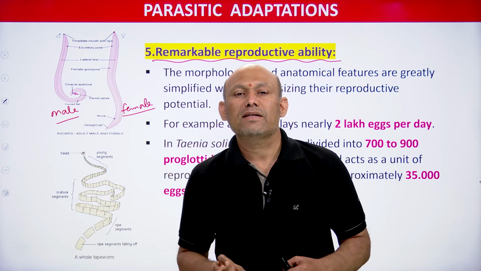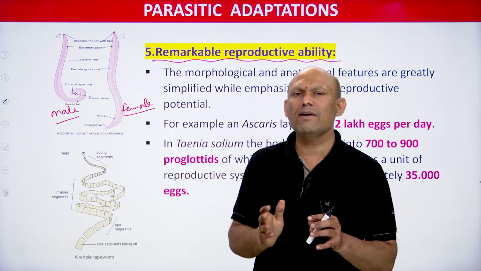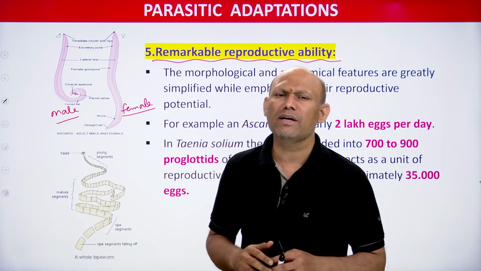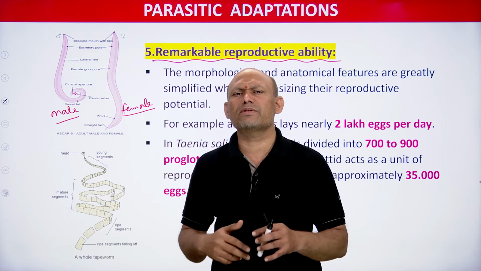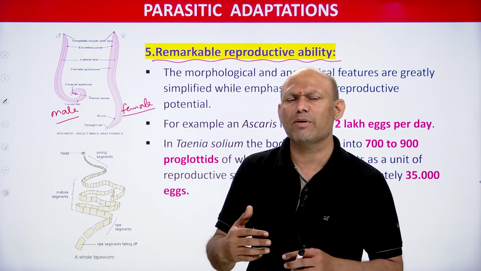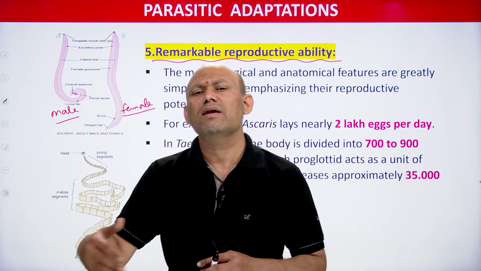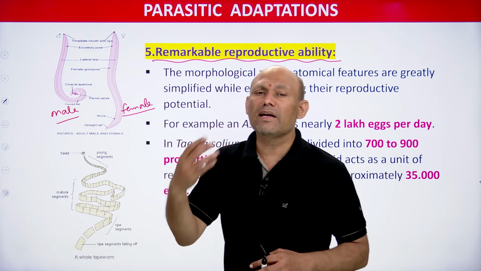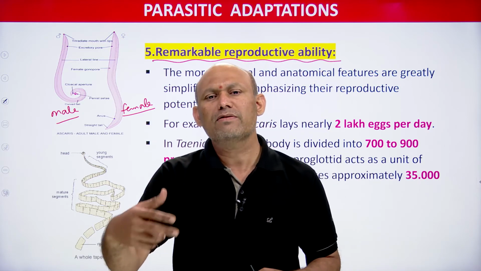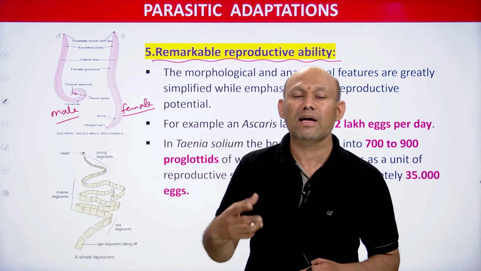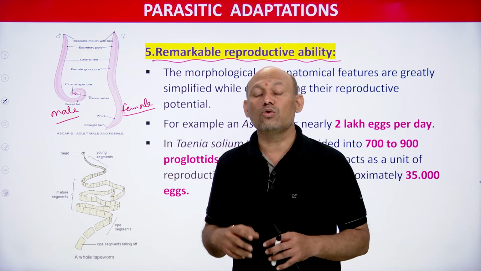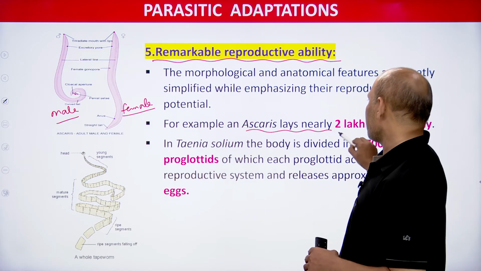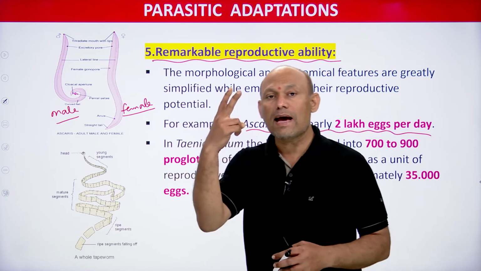So male and female Ascaris lumbricoides live in the lumen of the small intestine, students, right. After copulation, sperms are transferred by the male into the body of the female. After fertilization, what happens? The female releases eggs, students. Fertilized eggs will be laid by the female. Every day the female Ascaris is going to lay 2 lakh eggs, students. So that is what I have mentioned. You see, female Ascaris lays how many? 2 lakh eggs per day.